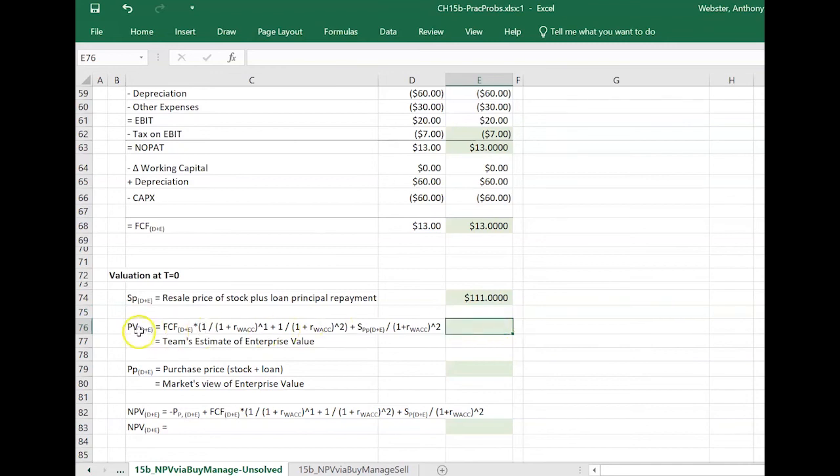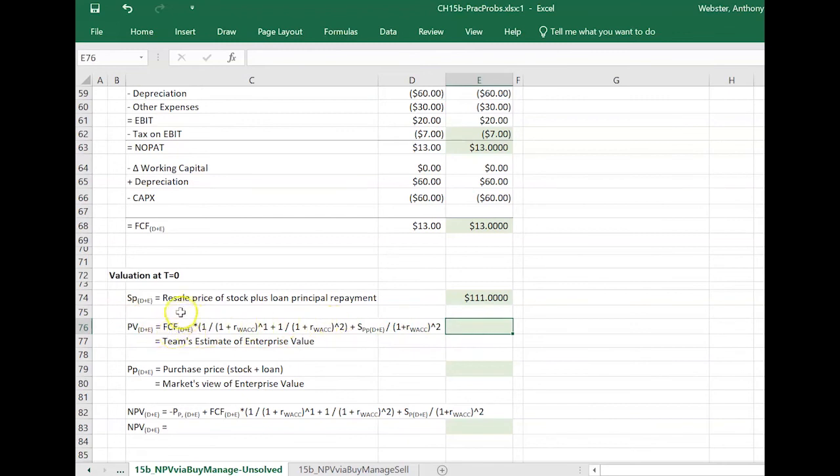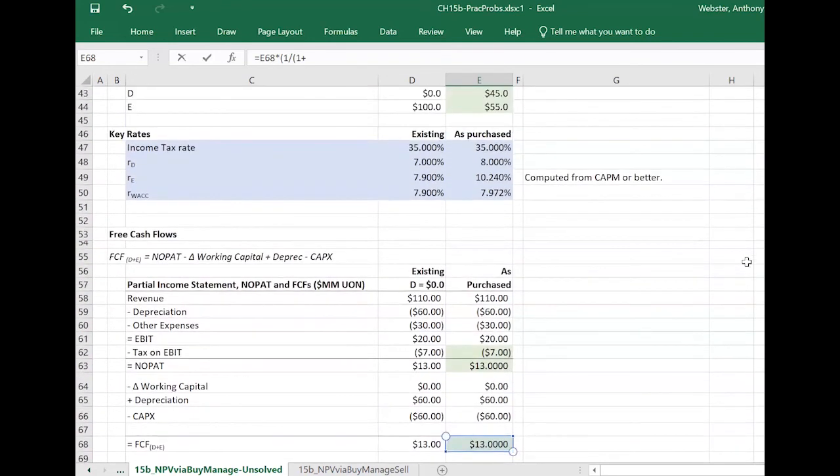So now we're ready to get the team's estimate of the enterprise value, which is the present value of all the future cash flows they expect to get from the firm while they're involved with it. So I've got it worked out for us here. That's going to be 2 years of operating free cash flows, each discounted back by the appropriate number of years, and then that total resale price of stock plus debt discounted back again by 2 years, everything discounted back, of course, with weighted average cost of capital, or WACC. So we need our free cash flow times 1 over 1 plus our WACC, which is up here.